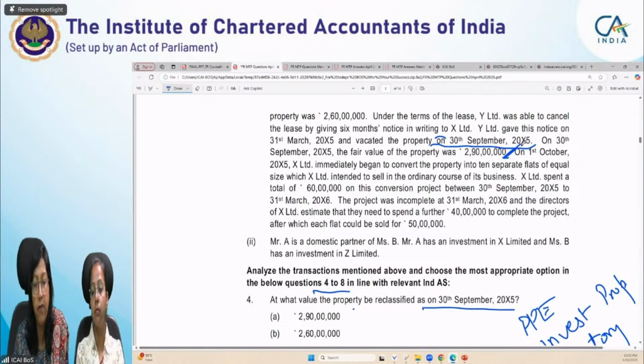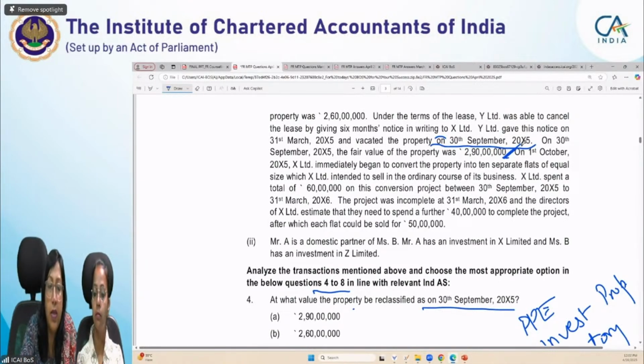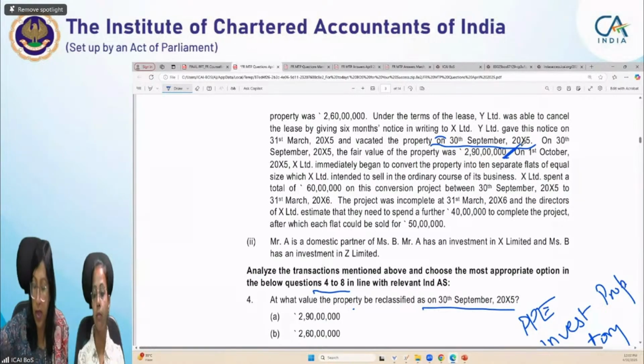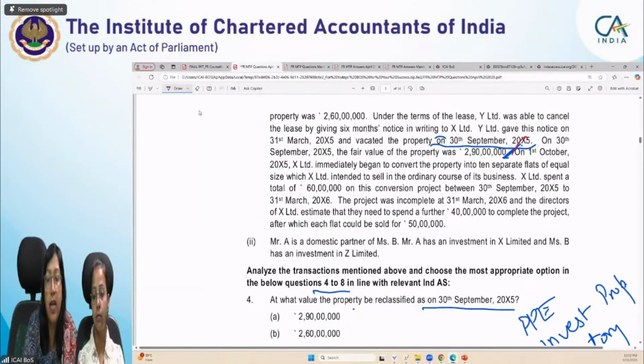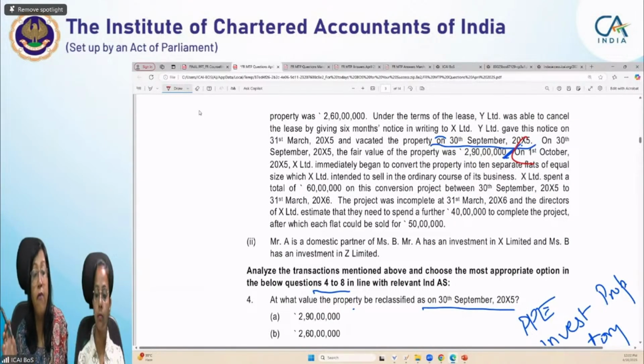Now we are starting here on 1st October 20X5. X Limited immediately began to convert the property into 10 separate flats of equal size, which X Limited intends to sell in the ordinary course of business. When you are selling any property in the ordinary course of business, what is that for you? Is it property, plant and equipment or inventory, or will it continue as investment?